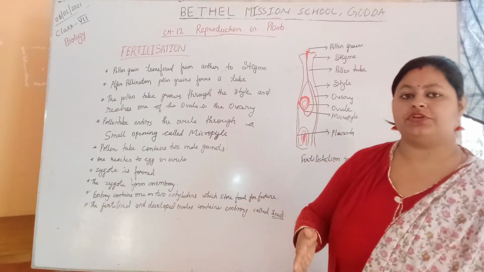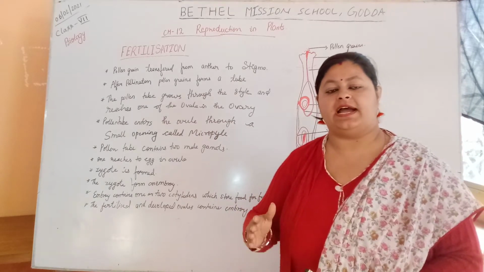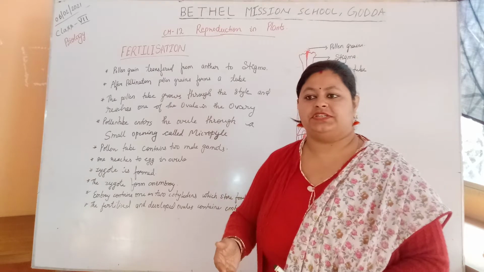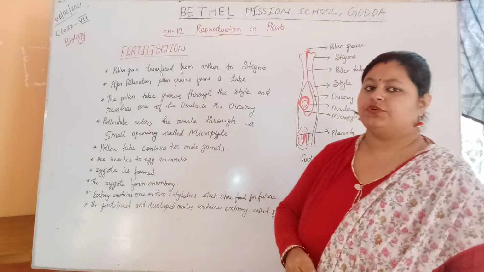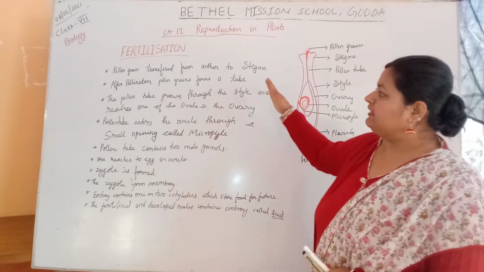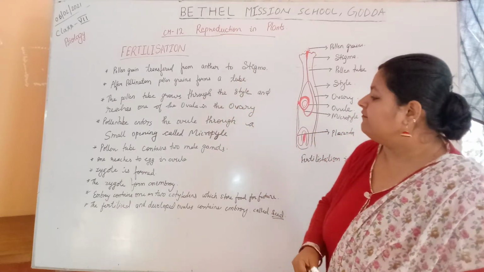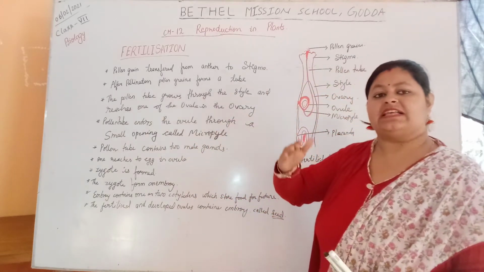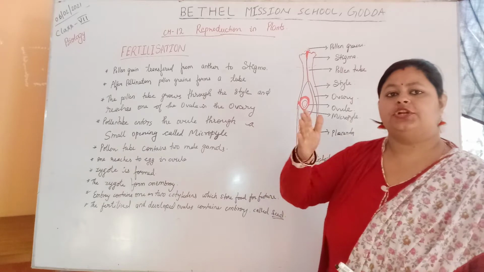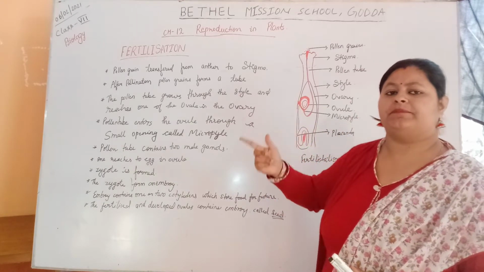In the previous video we already learned about asexual reproduction in plants and some sexual reproduction, and pollination. So in this video we will discuss fertilization. What is fertilization? Fertilization is a process that follows when pollen grain is transferred from the anther of the stamen to the stigma of the pistil.